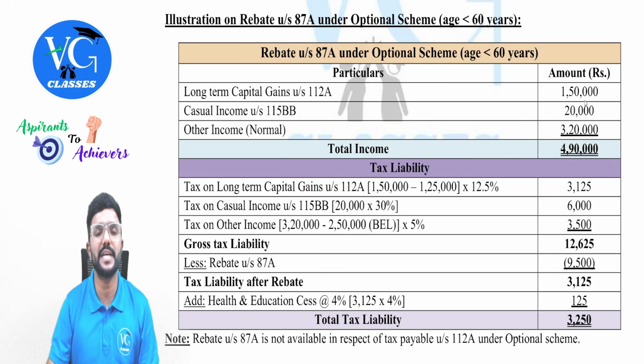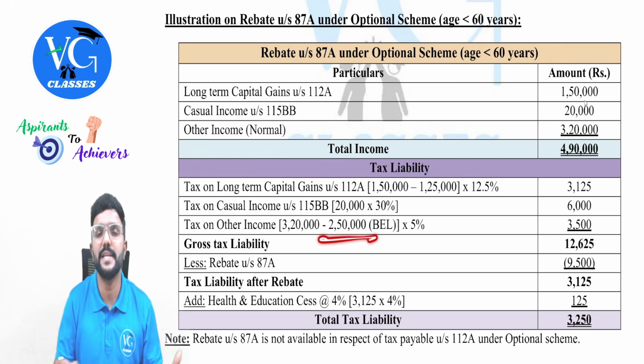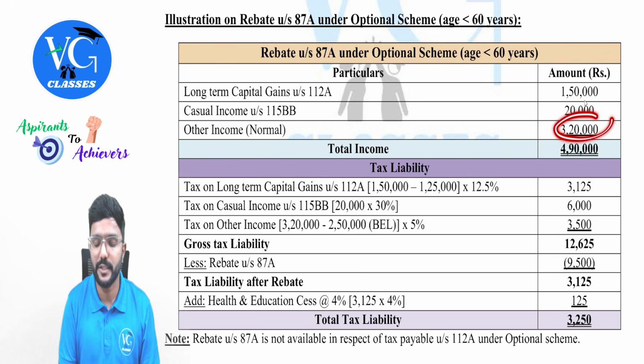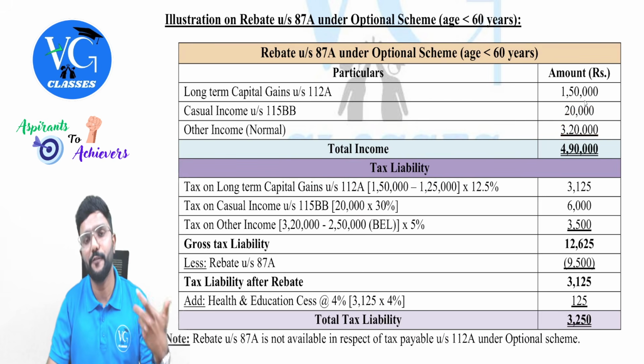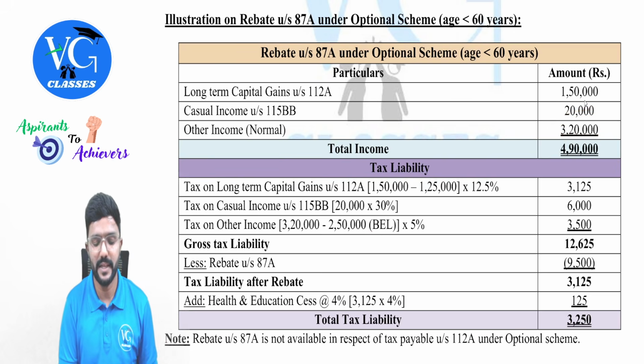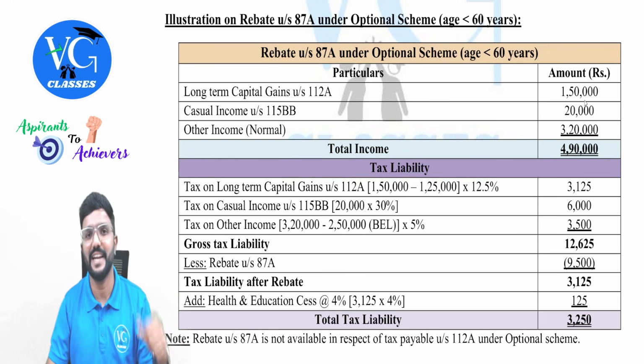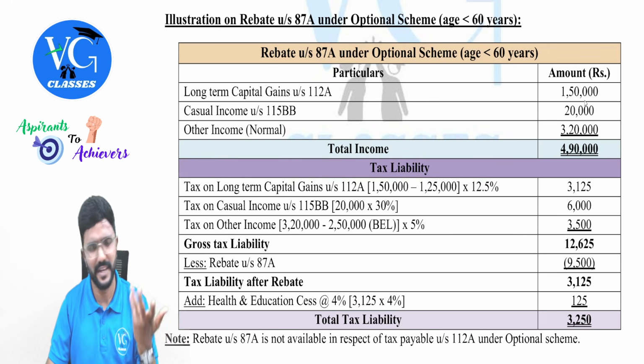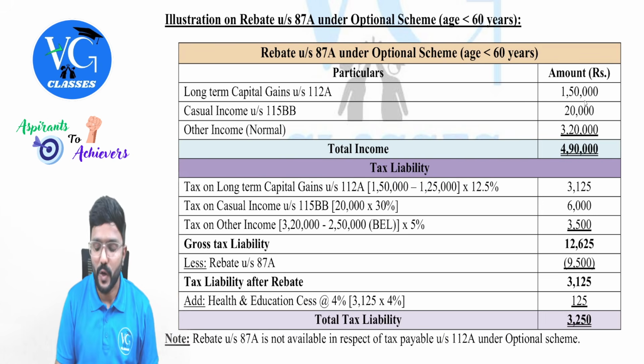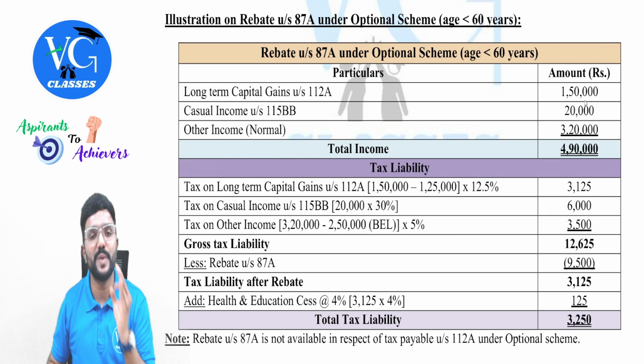What is the basic exemption limit under the optional scheme, guys? It depends on the age of the individual. But here I have considered it as age less than 60 years. So 2 lakh 50 is the basic exemption limit. So 3 lakh 20 minus 2 lakh 50 into 5%. Sir, what if the assessee is a resident senior citizen? Then this 2,50,000 becomes 3 lakh. Sir, super senior citizen? Then 5 lakh. Clear? Yes. Anyway, you guys already have an idea about it. So the gross tax comes to 12,625.